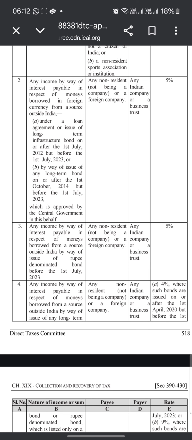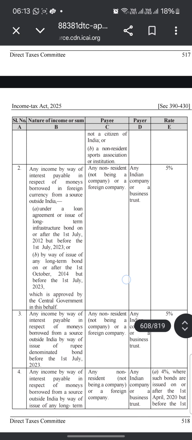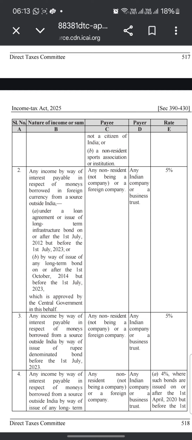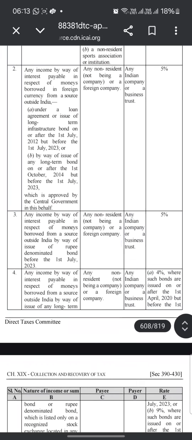Any income by way of interest payable in respect of money borrowed in foreign currency from a source outside India under a loan agreement, or by way of issue of long-term infrastructure bonds on or after 1st July 2012 but before 1st July 2023, or by way of issue of any long-term bonds on or after 1st October 2014 but before 1st July 2023, which is approved by the central government in this behalf. Any non-resident not being a company or a foreign company, any Indian company or a business trust, 5%.